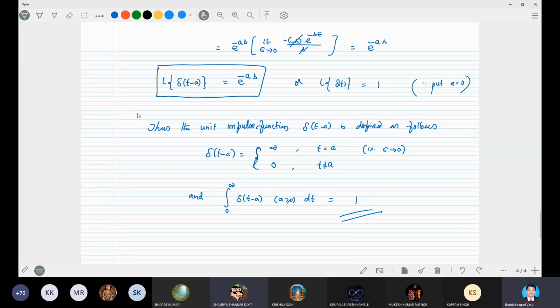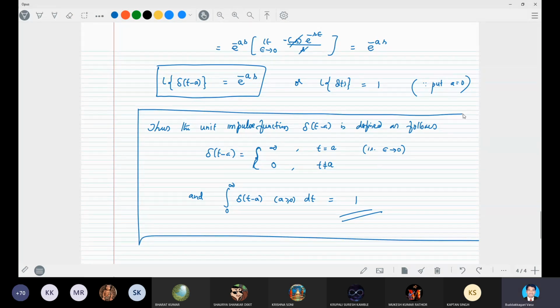This is very important. So this is the unit impulse function. There are some next, periodic functions and error functions. We will see in the next class. Okay? Any doubt?